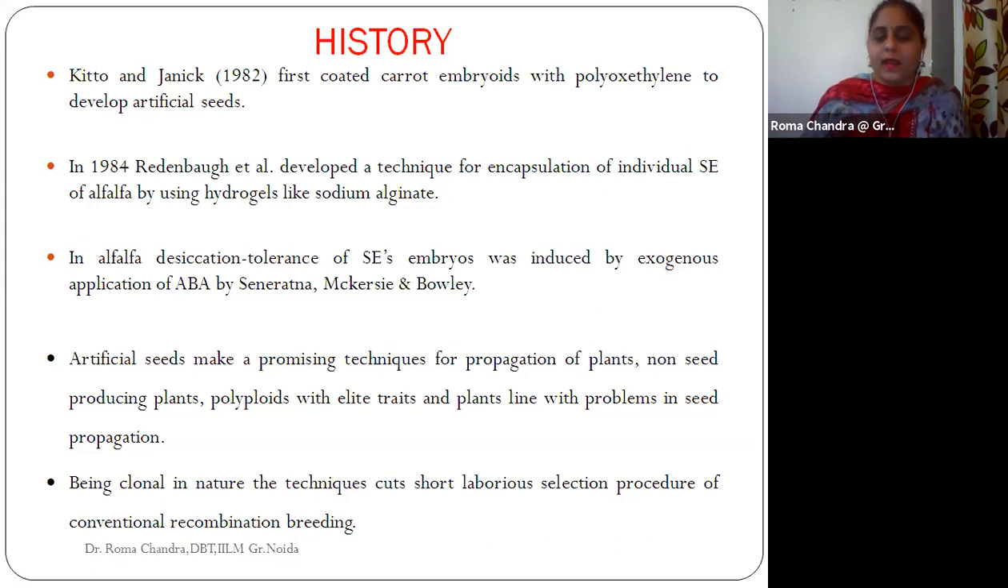Okay, and there were certain problems with respect to various kinds of infections or diseases that the plant is going through. So in such cases, this artificial seeding process was very much helpful. Being clonal in nature, the technique cuts short the laborious selection procedure of conventional recombination breeding. So that is the reason it was also preferred.